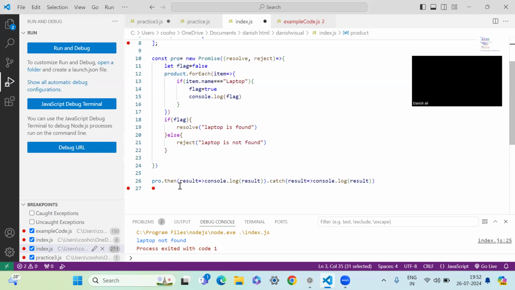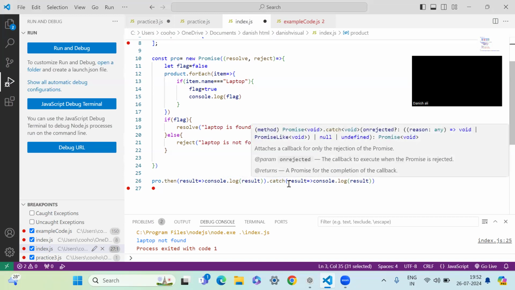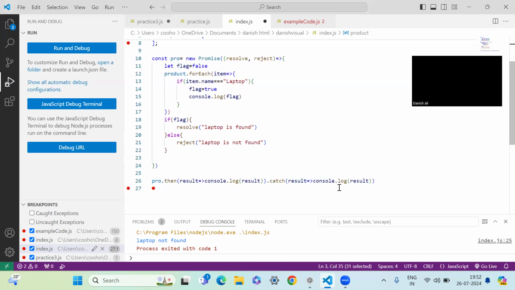After that, that is then, you need to pass the parameter result in an arrow function and say whatever result we have got. And if it is not, then we're going to catch it and say console log, whatever the error is.